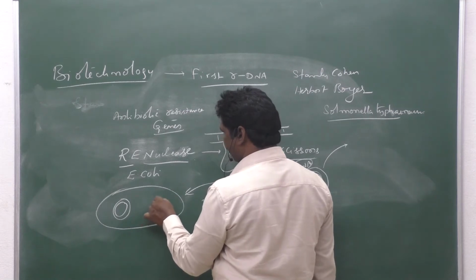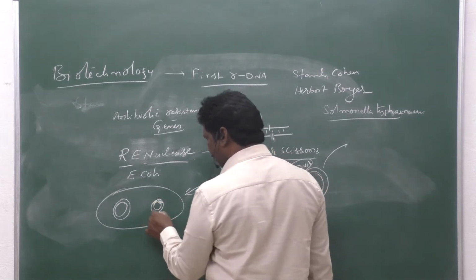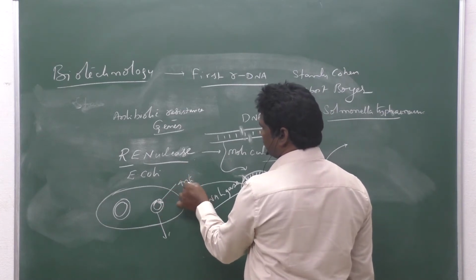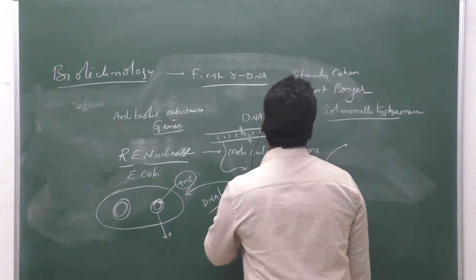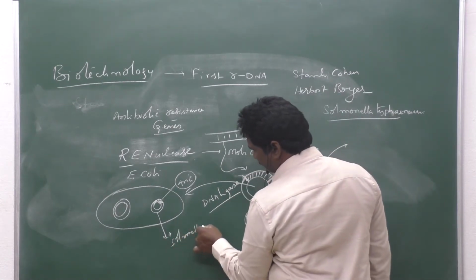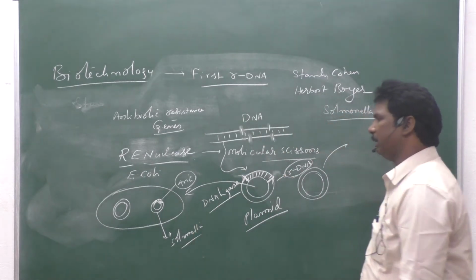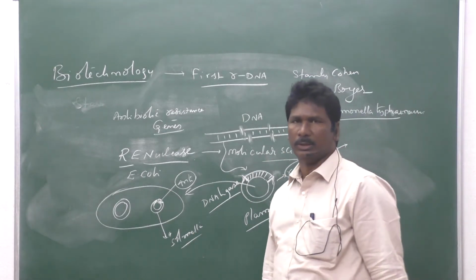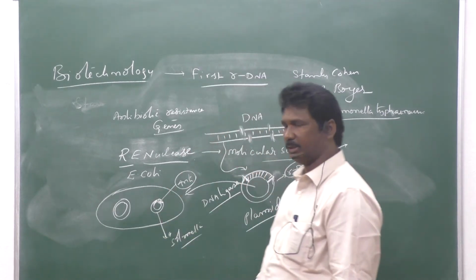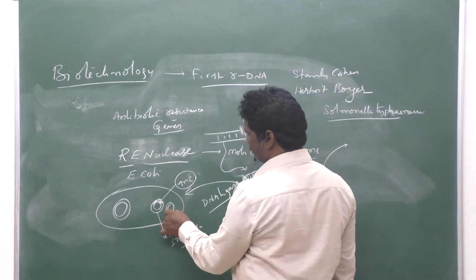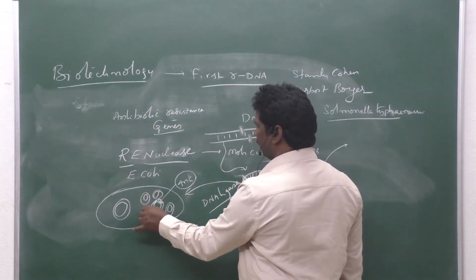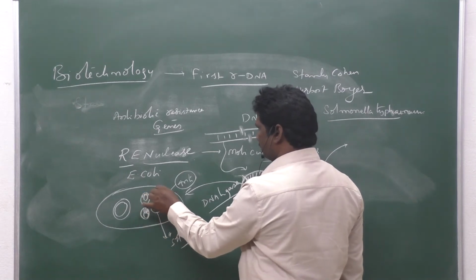That rDNA is the combination of the antibiotic resistant genes and the genes of Salmonella, producing a new DNA called recombinant DNA. In the E. coli cells it undergoes replication, producing multiple copies of our desirable genes.